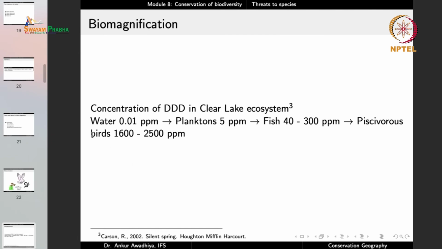So this is an example of biomagnification in the Clear Lake ecosystem. This is a lake, and the scientists were looking at the concentration of DDD, and in the water it was 0.01 ppm, parts per million. In planktons it was 5 ppm, in fishes it was 40 to 300 ppm, and in fish-eating birds, or piscivorous birds, it was 1600 to 2500 ppm. The concentration increases as we move up the food chain, and this impacts a large number of species, especially those on the upper echelons of the food chains.